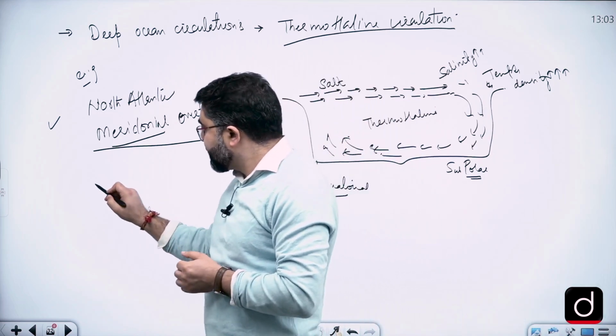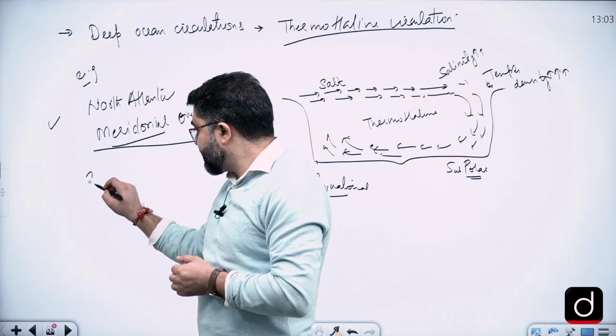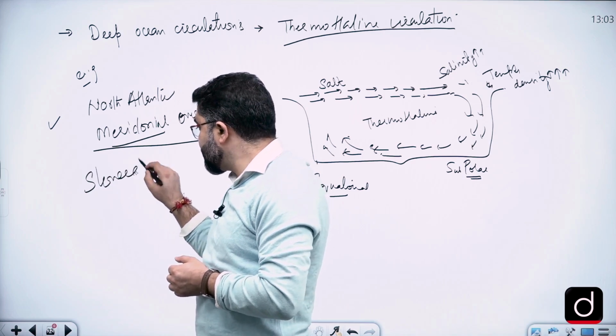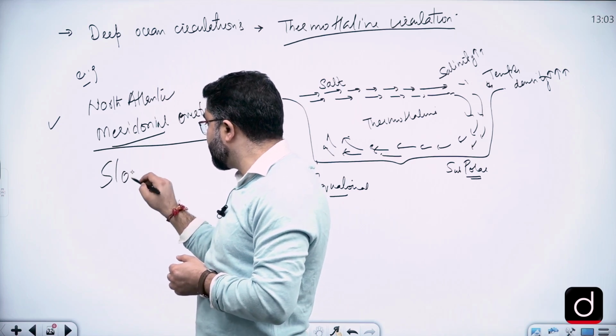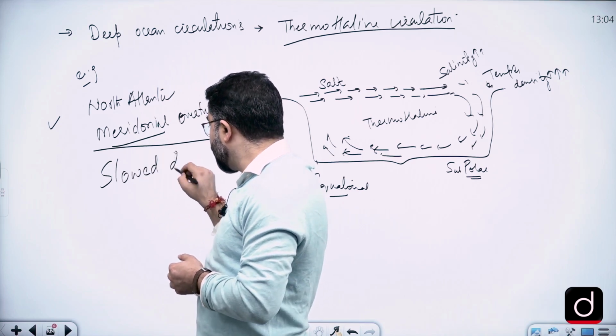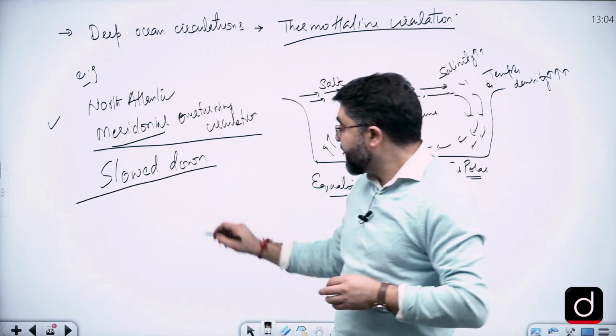It said that due to the melting of ice, these circulations have slowed down. You will write this. Why?